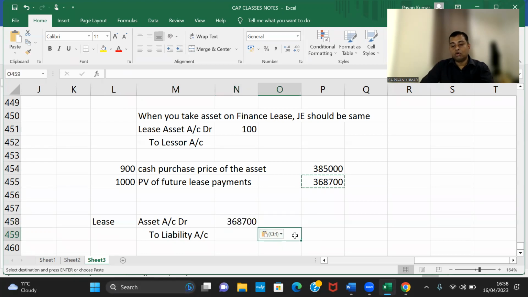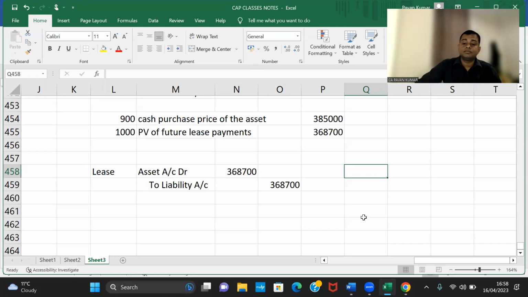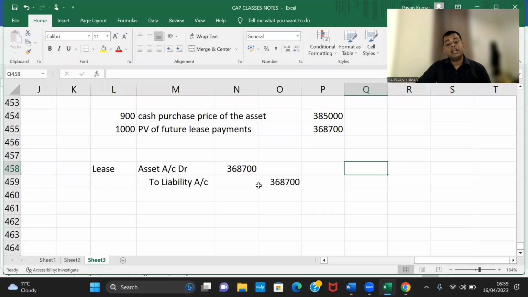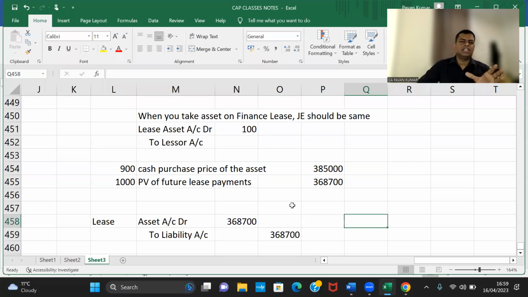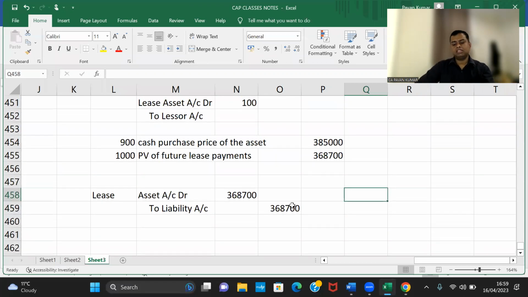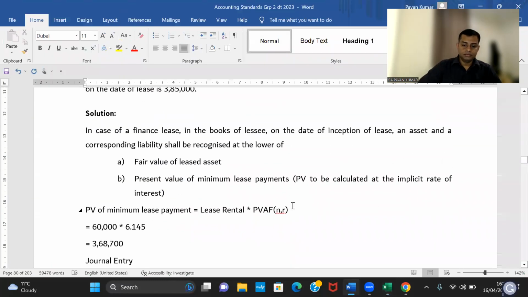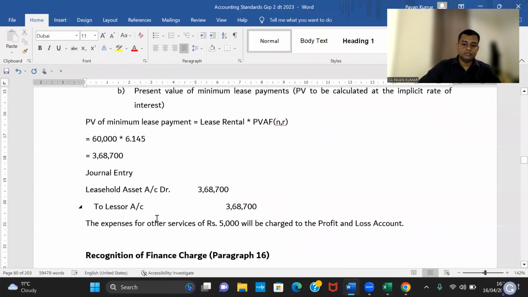So do you think it will take more than 3 minutes for you to solve this? Asset account debit 3,68,700, liability simple. 60,000 they have given. 60,000 into present value annuity factor. Then compare with fair value. Pass the journal entry. That's all. This is the journal entry. Leasehold asset account debit to lessor. Asset account debit to liability. Expense of 5,000 will be charged to P&L. So this is step 1.